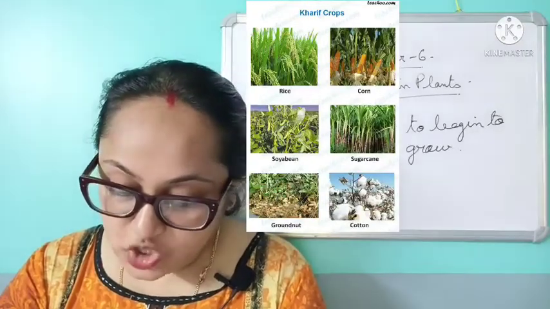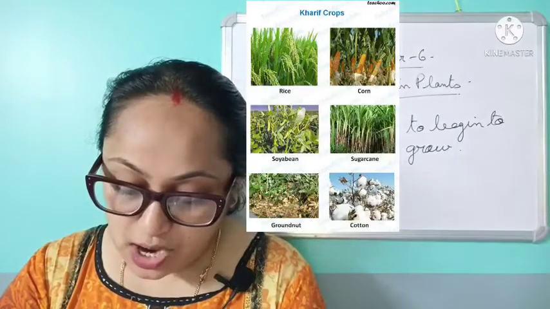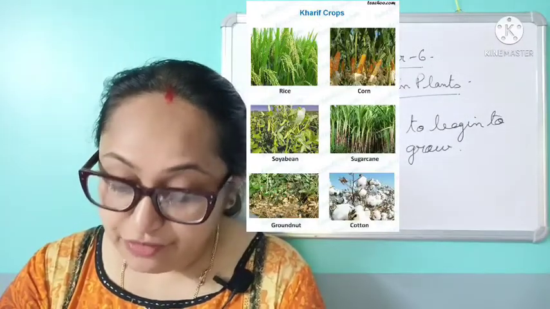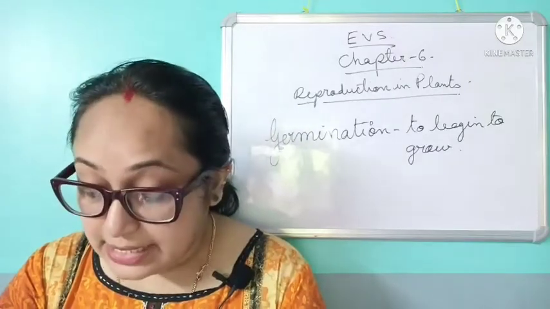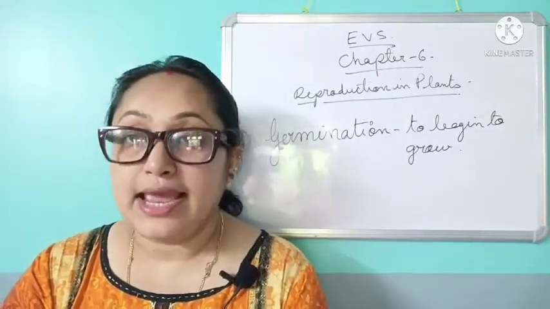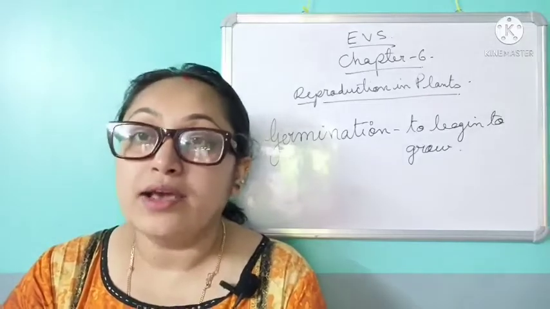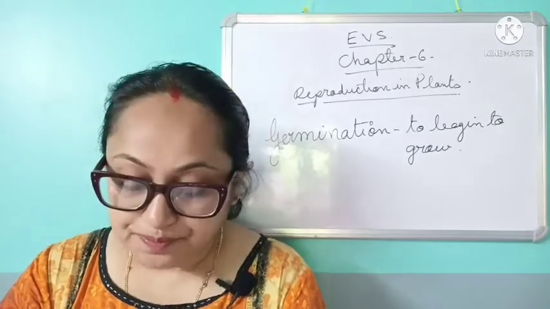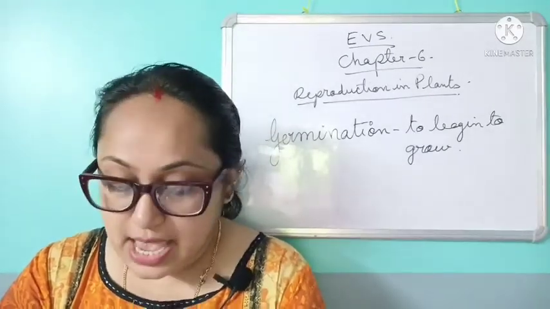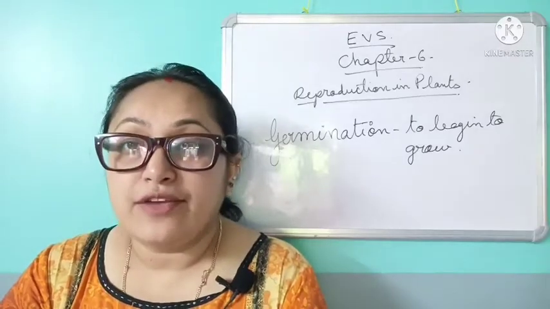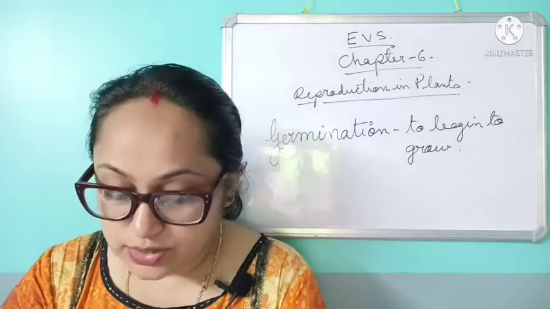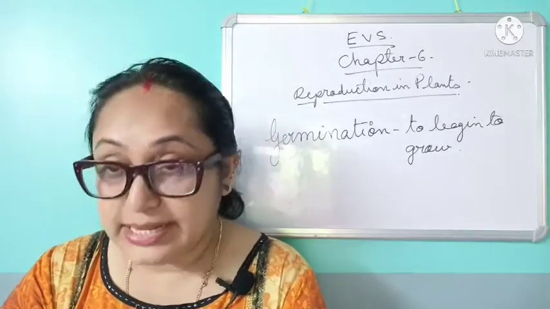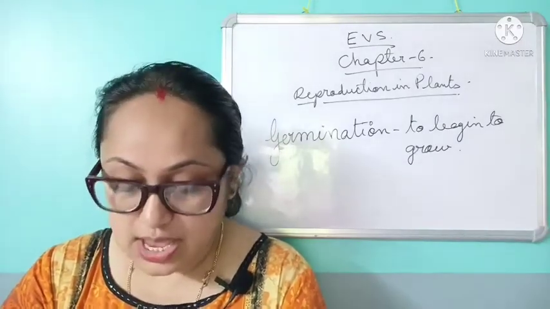Onion, pumpkin, brinjal, lady's finger, spinach, tomato, garlic and gourd are examples of kharif vegetables. So, just now we mentioned kharif crops, but these are kharif vegetables like lady's finger, pumpkin, garlic, gourd, etc. And what are the kharif fruits? Kharif fruits means the fruits which are grown in summer. Those are mango, melon, lychee, plum, apricot and peach.